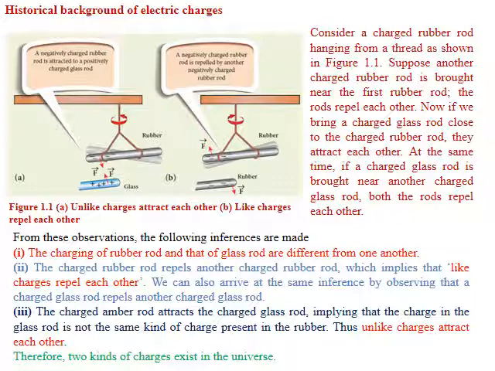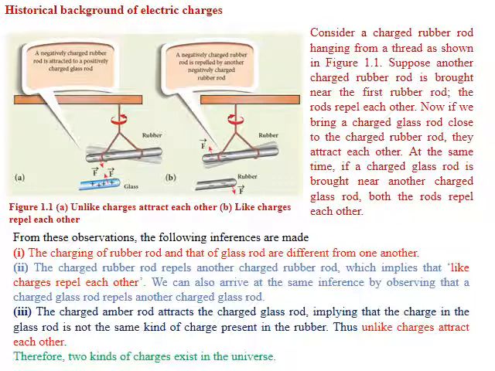Let us consider a glass rod. When you rub this glass rod with a silk cloth, there is a transfer of positive charge from silk to glass.